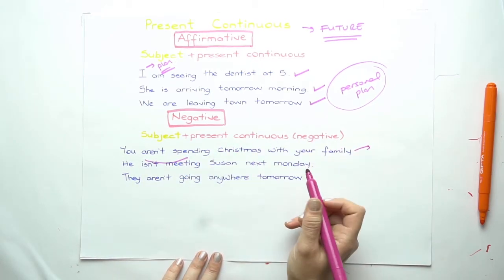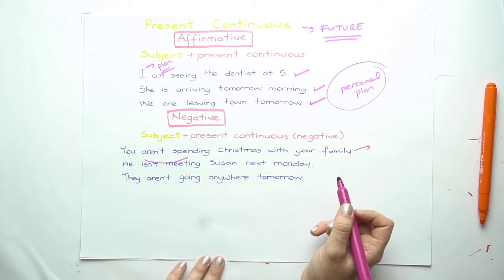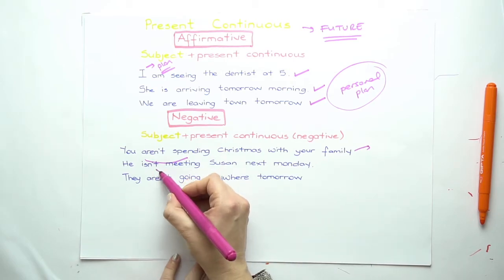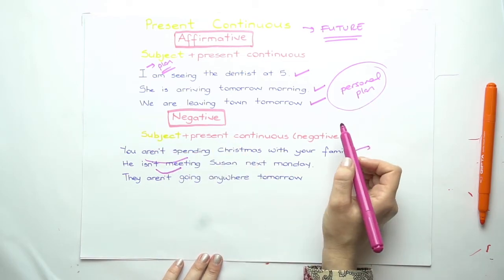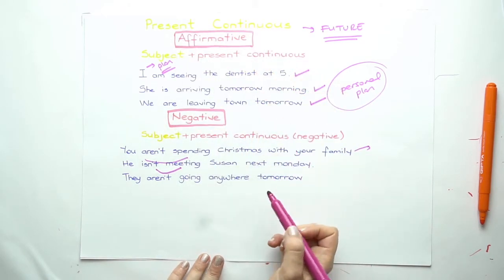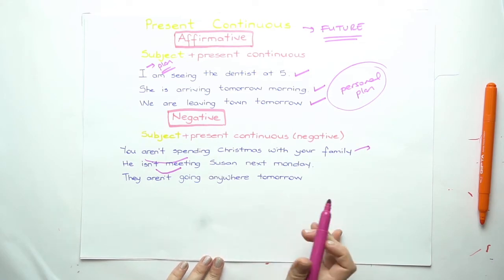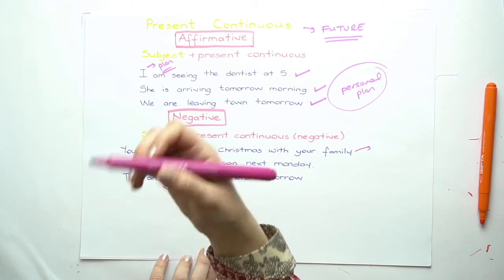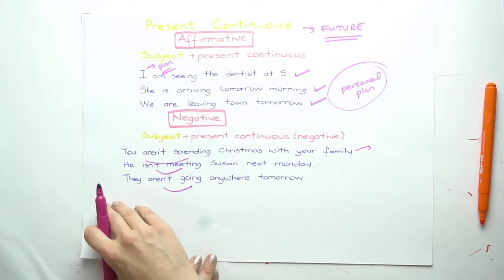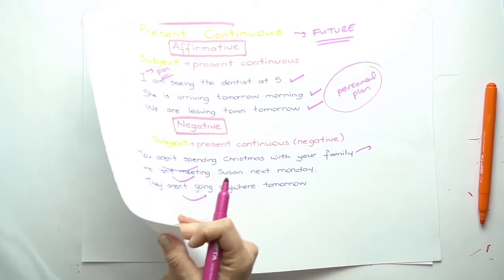He isn't meeting Susan next Monday. Again, this is your personal plan, his personal plan. That's why I'm using present continuous. They aren't going anywhere tomorrow. This is their plan. This is their personal plan. So we're using present continuous for future here.